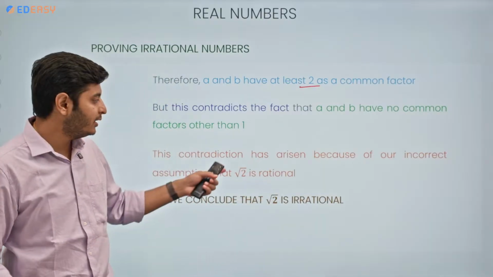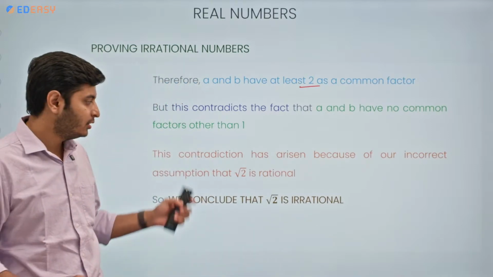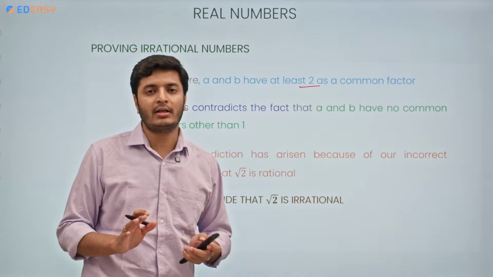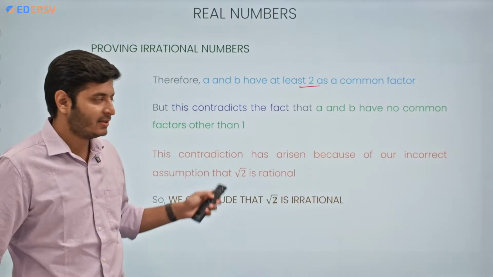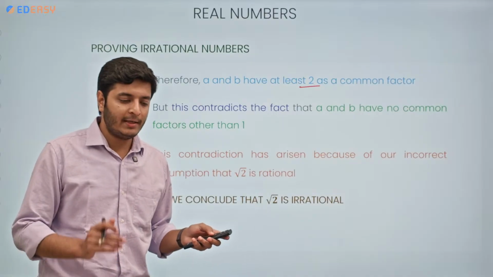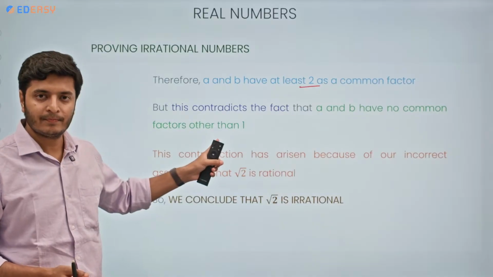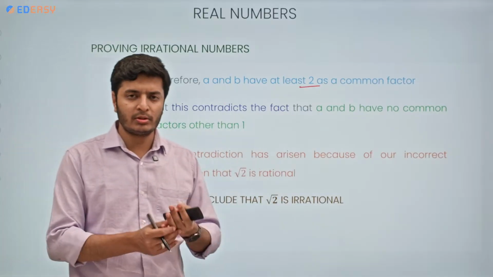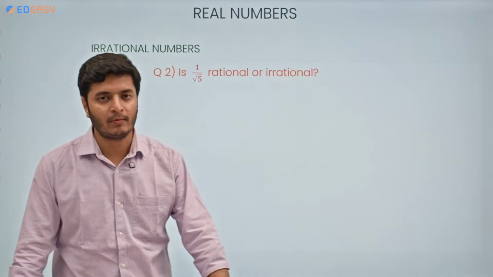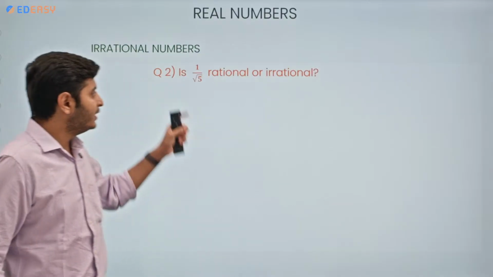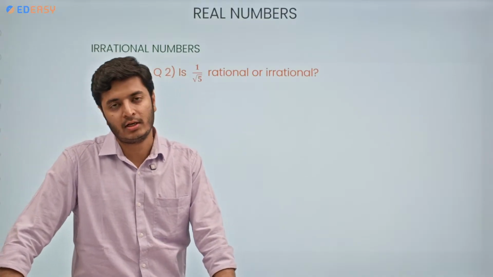Initially, we assume that it is rational, but that is wrong. So it means that number is irrational. You can prove any number to be irrational, which are irrational of course, using this method. Okay. Now, different types of problems that you can expect in your exam. One type is this, that you need to prove root 2, root 3 as irrational. Correct? The other type would be this type of problem. We need to show that 1 by root 5 is rational or irrational.